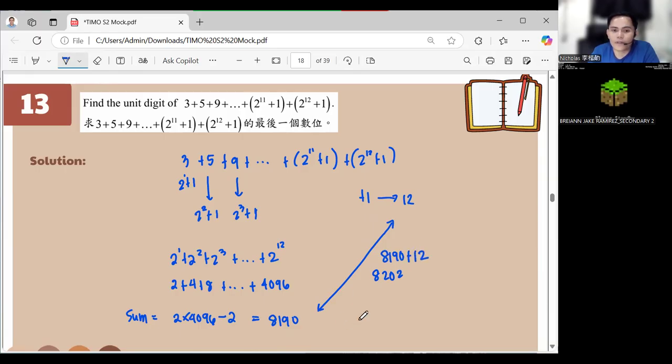Okay? So the unit digit was the question. I forgot. So the question is about the unit digit. So the unit digit here is 2. Okay?